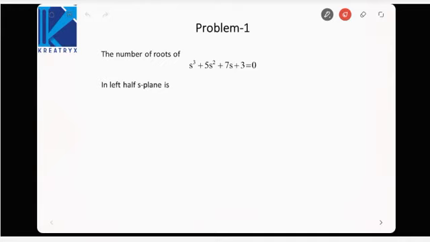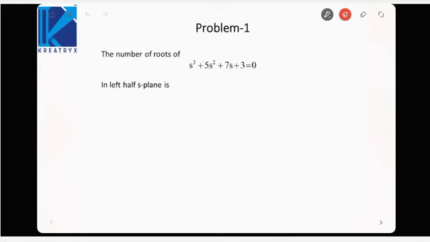Hi guys, in the last lecture we covered Routh criteria. We saw that Routh criteria can be applied to find out the number of poles that lie in the left half, right half and the imaginary axis of the S-plane. And we saw Routh criteria can also be used to identify the range of K for which the system is stable. As well as we looked at the concept of relative stability using the Routh criteria, that is how we can identify, if two systems are stable, which of them is more stable.